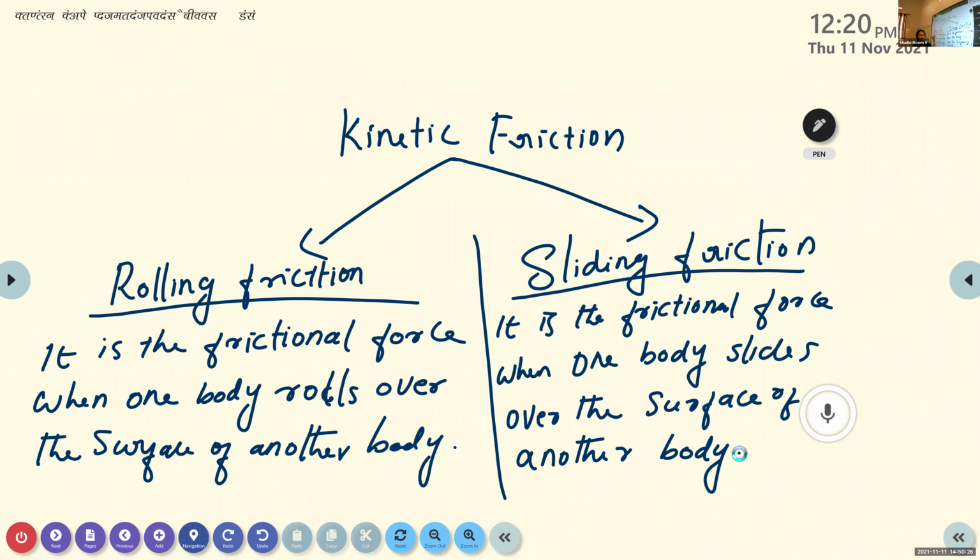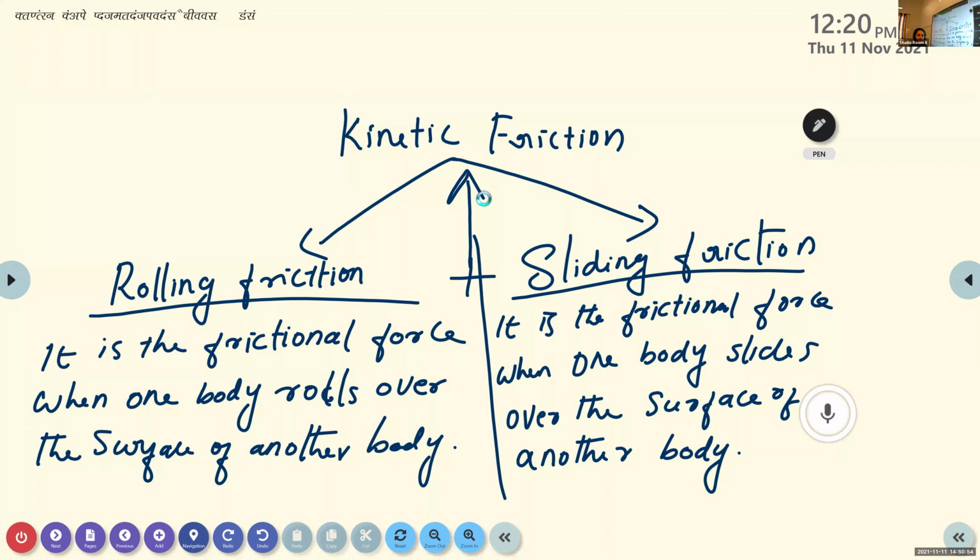And this rolling friction and sliding friction combined together are known as kinetic friction. Kinetic friction is basically classified into two, rolling and sliding. So rolling plus sliding gives kinetic friction. Is it clear? Is there any doubt regarding kinetic friction, rolling friction and sliding friction?